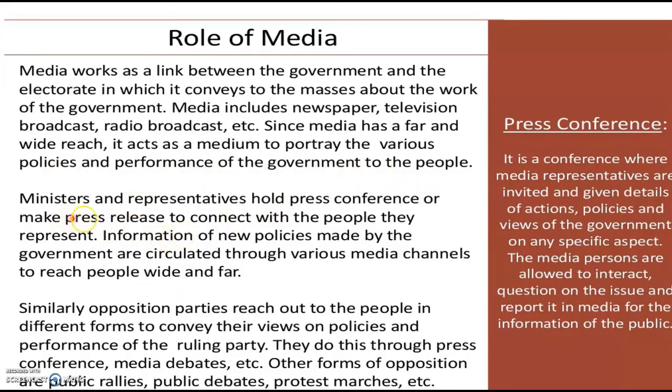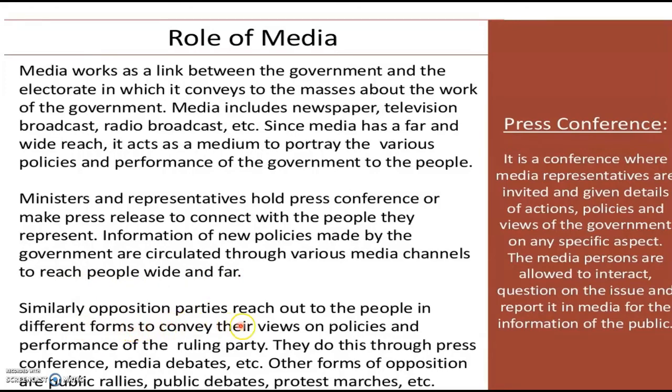So the ministers and the representatives hold press conferences or make press releases to connect with the people they represent. Information of new policies made by the government is circulated through various media channels to reach people far and wide.